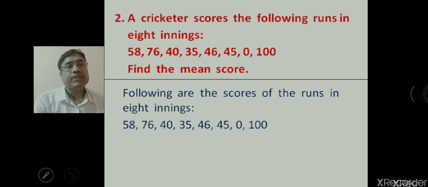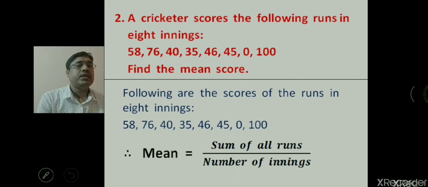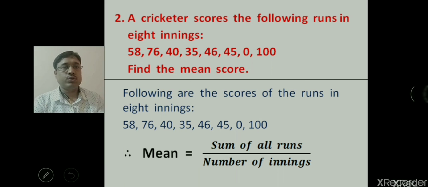That means the average score done by him in all these 8 innings. The scores are 58, 76, 40, 35, 46, 45, 0 and 100. The mean equals the sum of all these runs divided by the number of innings, which is 8.